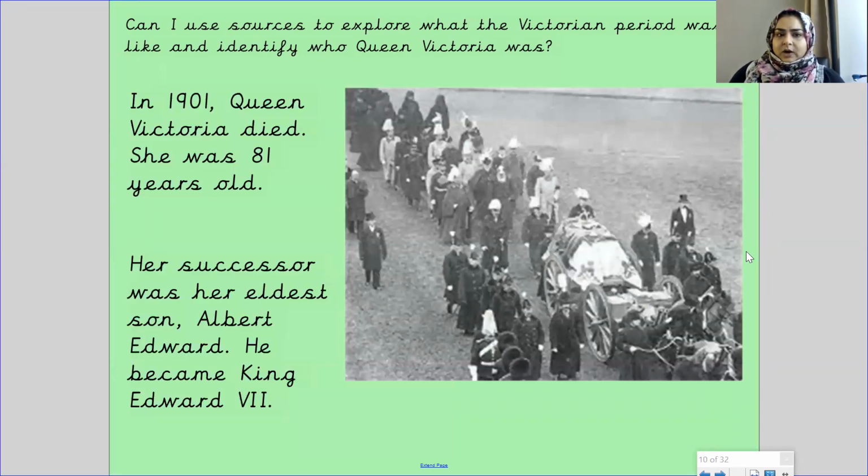In 1901, Queen Victoria died. She was 81 years old. Her successor was her eldest son, Albert Edward. He became King Edward the Seventh.